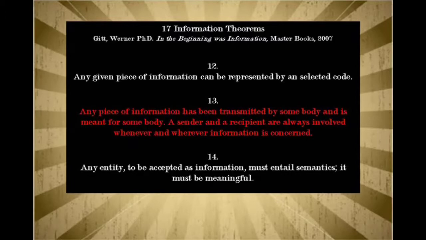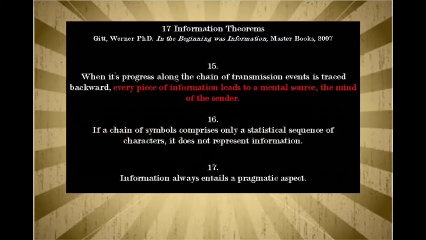15. When its progress along the chain of transmission events is traced backward, every piece of information leads to a mental source, the mind of the sender. And it's because of this reverse engineering process that we can trace the information of creation back to its original source by this process. This is how we can prove there was a creator.